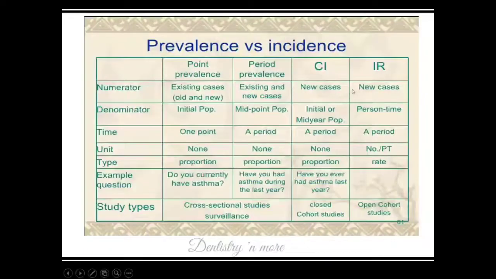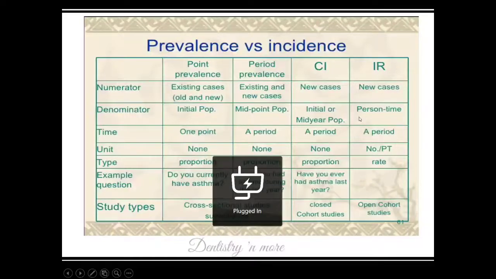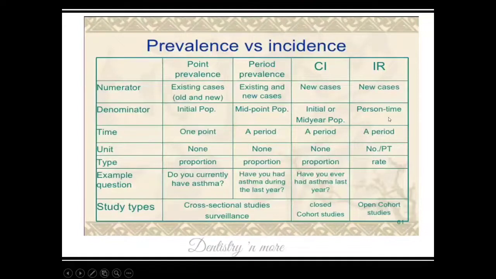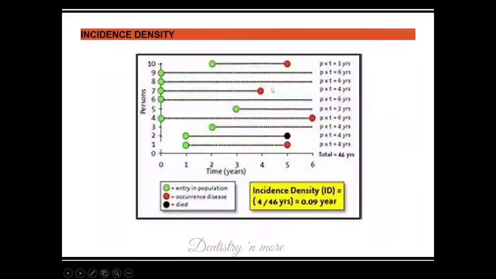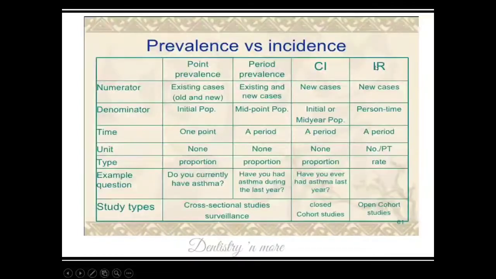So cumulative incidence, similarly, is new cases, but the denominator is the initial or mid-year population, just like our prevalence. Only for incidence rate or incidence density do we have the denominator as person time. That is what we calculated here. Okay, that is only for incidence rate or incidence density. Cumulative incidence is nothing but, like prevalence, we add incidence plus period prevalence. It's a little complicated, but it is calculating over a period.